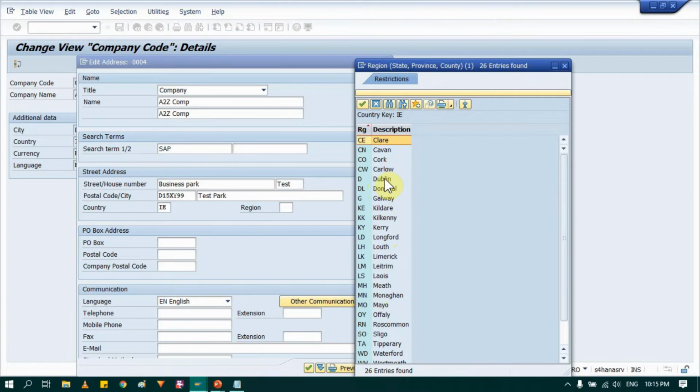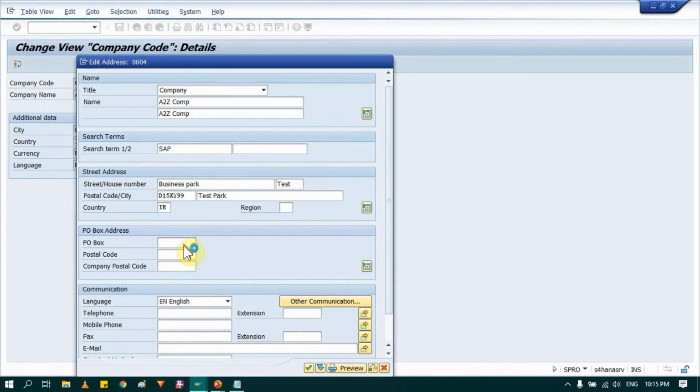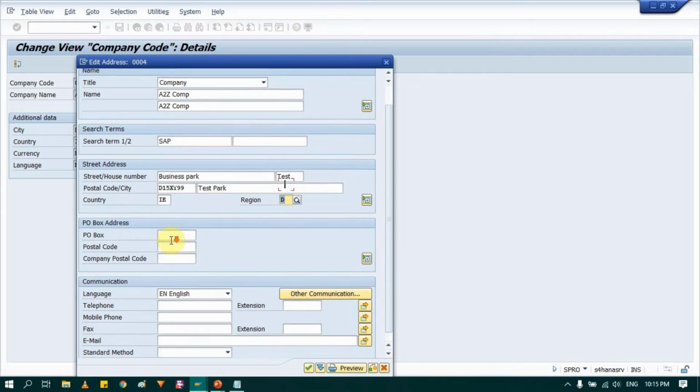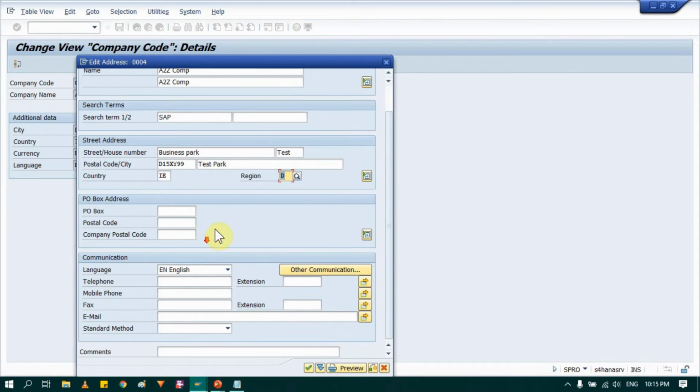So here I will select Dublin. Then language must be there. Then you can provide the rest of the details, whatever, then mobile or phone or fax. You can provide all that here and just click okay.